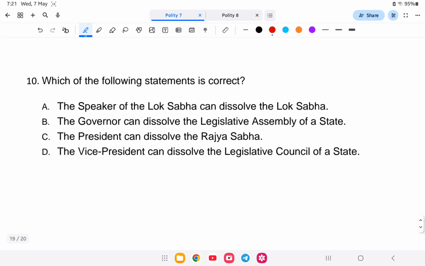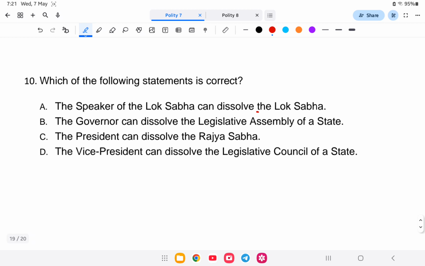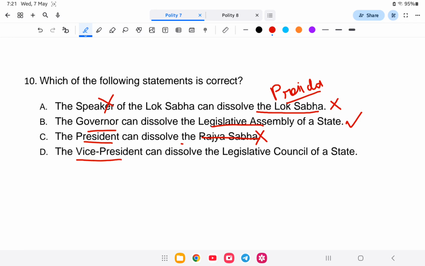The Speaker of the Lok Sabha cannot dissolve the Lok Sabha. Only the President can. So one is wrong. The Governor can dissolve the Legislative Assembly, correct. The President can dissolve the Rajya Sabha? No, he cannot, because Rajya Sabha is a permanent body. The Vice President can dissolve the Legislative Council? The Legislative Council will not be dissolved like that. So the answer is option number B, that is, the Governor can dissolve the Legislative Assembly of a state.